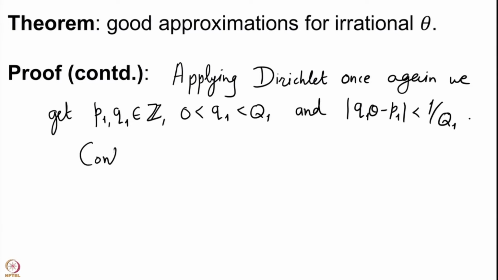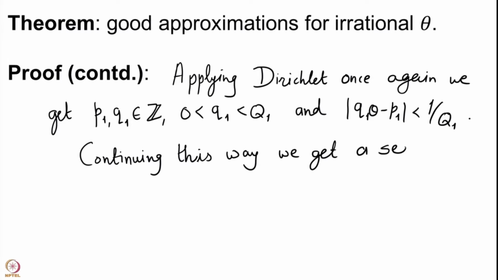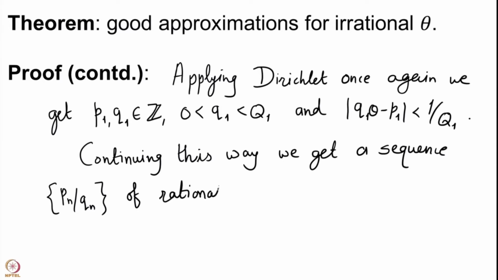Continuing this way, we get a sequence Pn by Qn of rational numbers approximating theta.